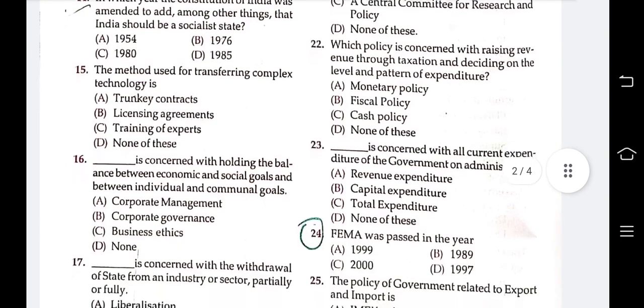Next question: dash is concerned with holding the balance between economic and social goals and between individual and common goals. Your options are corporate management, corporate governance, business ethics, none of these. The answer is B, corporate governance.